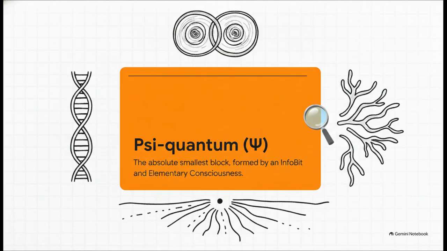This is defined in the model as the absolute smallest building block of reality. But remember, it's not a physical object you can touch. It's an event. It's a duality formed by 2 distinct things. An infobit, which is pure presence, paired with elementary consciousness, which is the minimal registration or awareness of that presence. This incredibly tiny psi quantum is the universe's first real event.